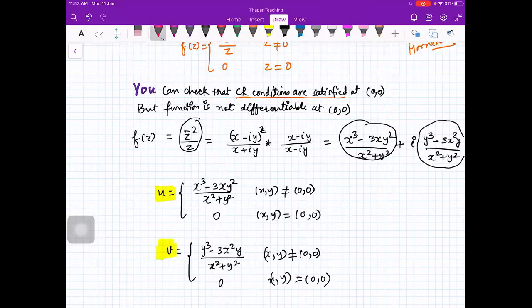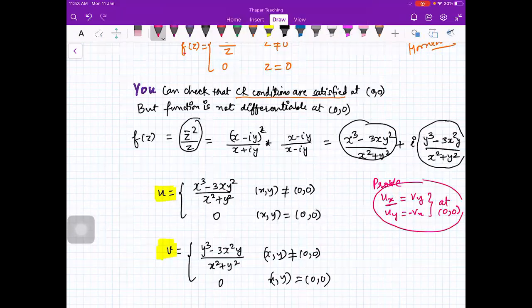You will prove that ux is equal to vy and uy is equal to minus vx at (0, 0). Prove it. You know already how to find out ux. I told you in function of two variables. It means that CR conditions are satisfied, and at the same time you will prove that f dash z naught, where z naught is 0 plus iota 0, does not exist.